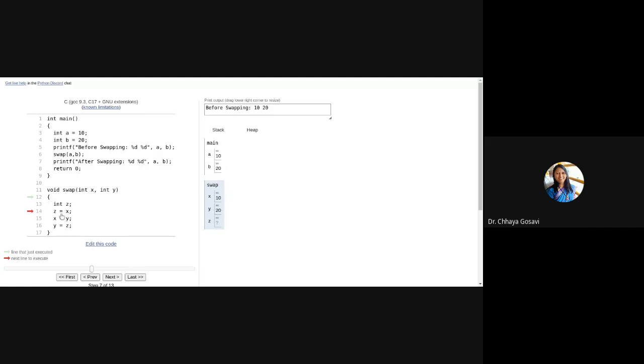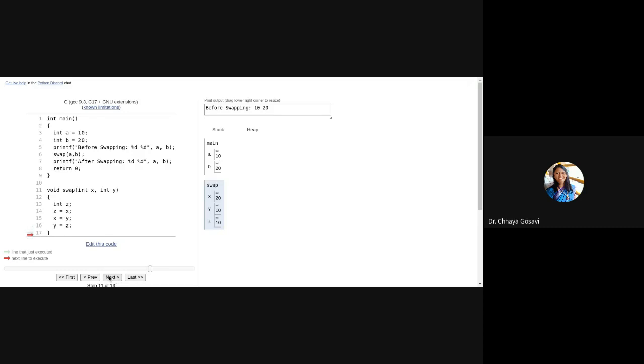Now what we are doing, z is equal to x. The value of z is 10. Then x is y, which is 20, and y is 10. So values are swapped. Initially x and y were 10, 20. Now it is 20, 10. But when the scope of this function terminates and you return, control is returned to line number 7.